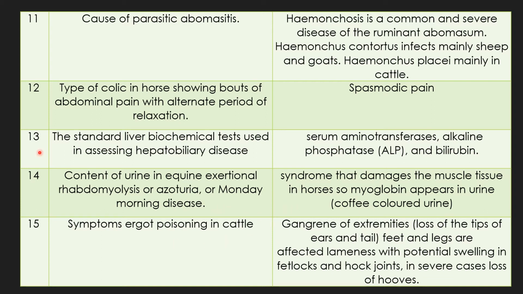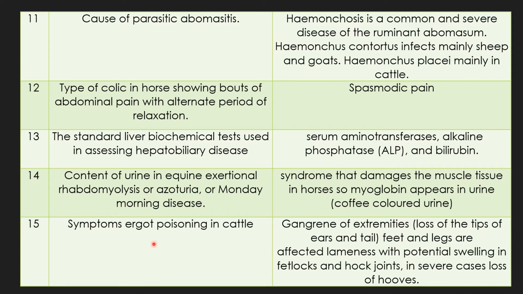The answer: it is a syndrome that damages muscle tissue in horses. When the muscle tissue is damaged, it releases myoglobin into the blood, and that myoglobin appears in urine, and urine will be coffee colored. So myoglobin is the content of urine.